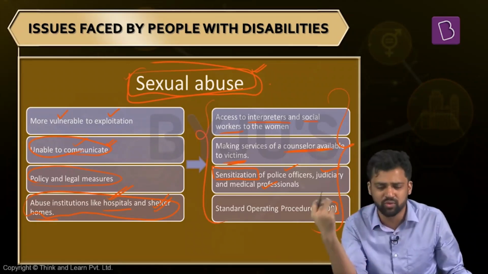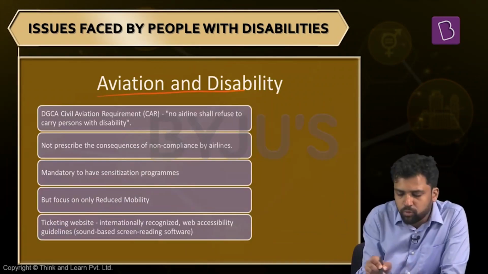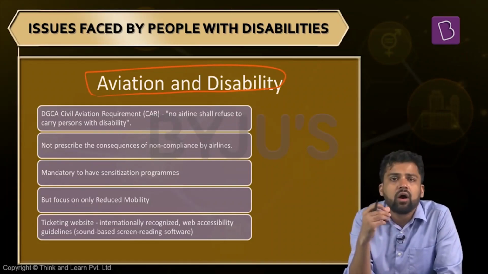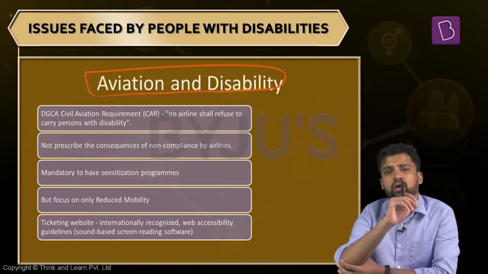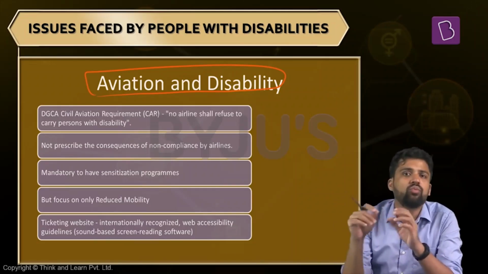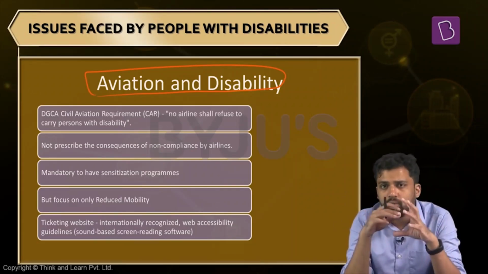Now, another kind of news article which you will quite frequently come across in newspapers and news channels is the issue of aviation, the issue of mobility. People with disability find it very difficult to move from one place to another. Mobility is one of the challenges. We also saw that if you look at the different types of disability, those related to movement are maximum. People with disability find it very difficult to travel.